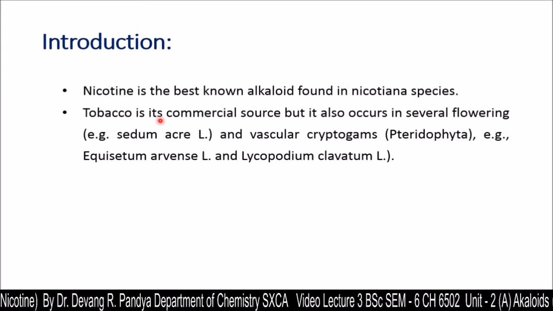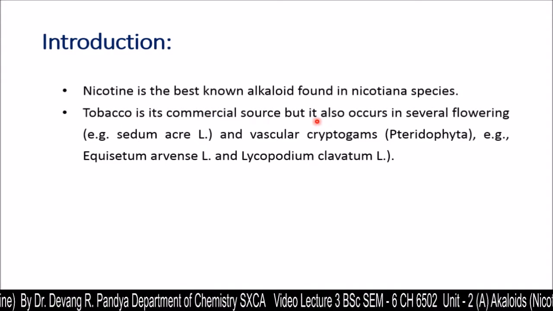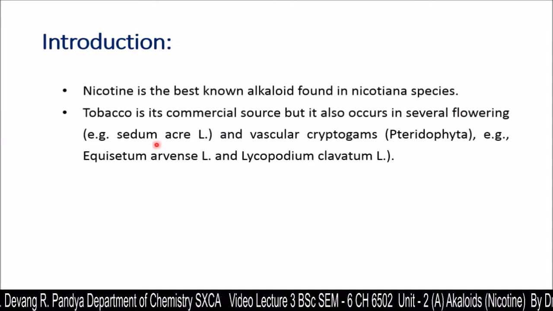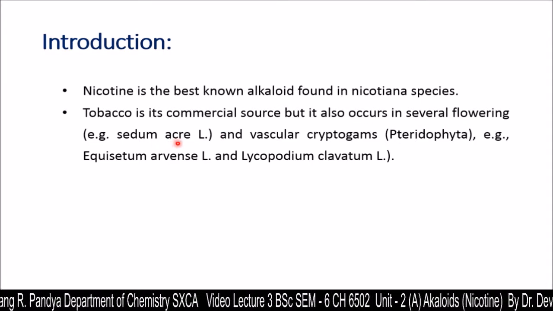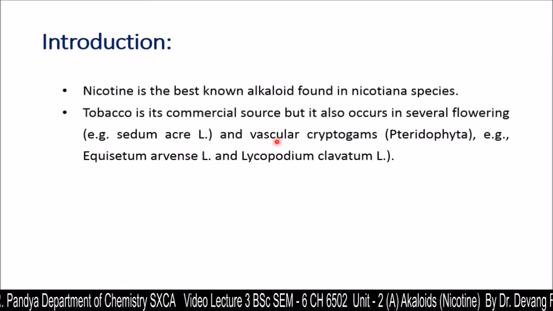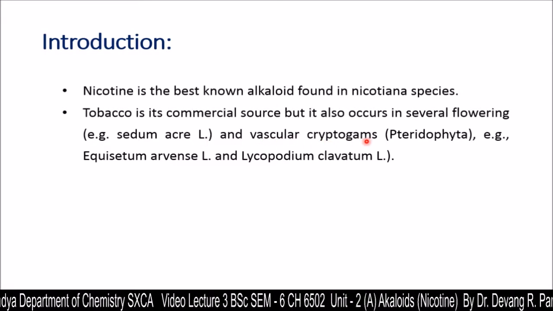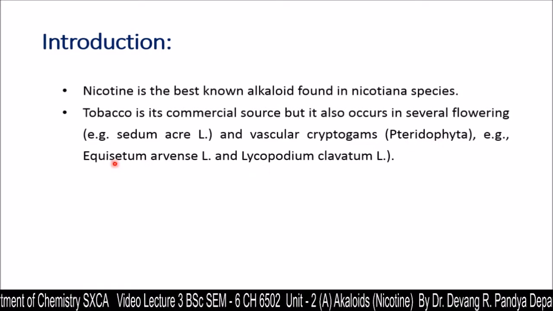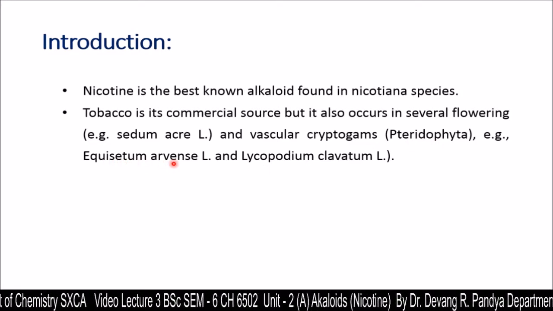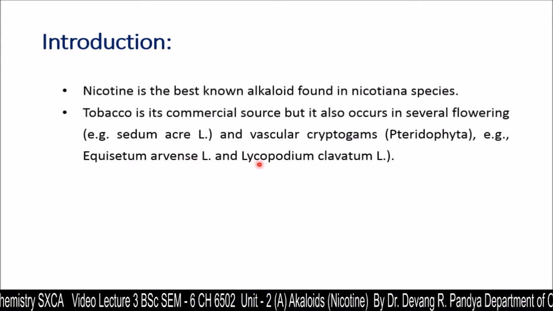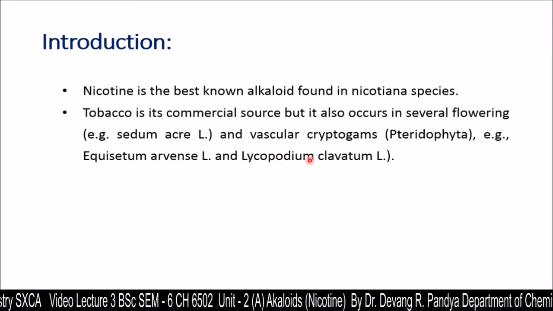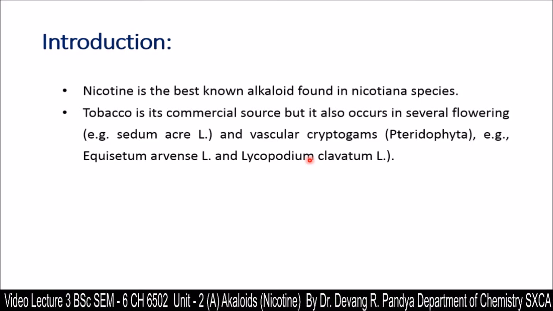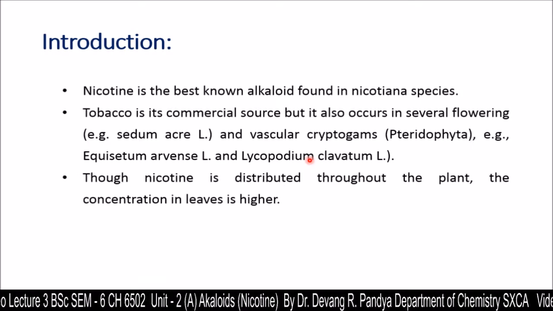Tobacco is its commercial source, but it also occurs in several flowering plants like Sedum acre and vascular cryptogams, that is Pteridophyta, Equisetum arvense L. and Lycopodium clavatum L. These plants show a nicotine alkaloid specifically.